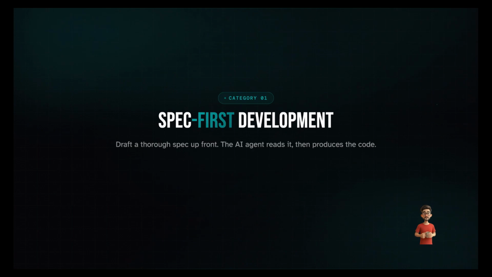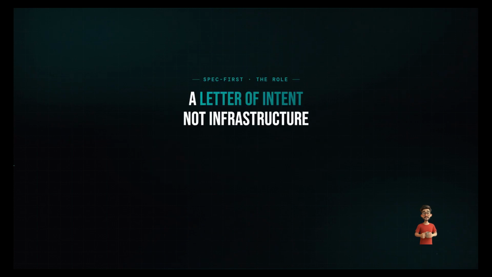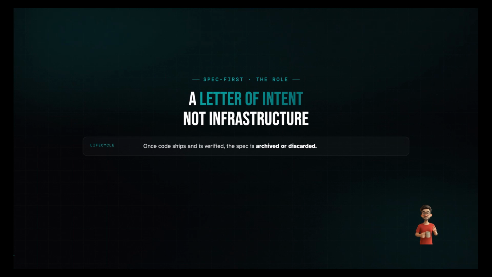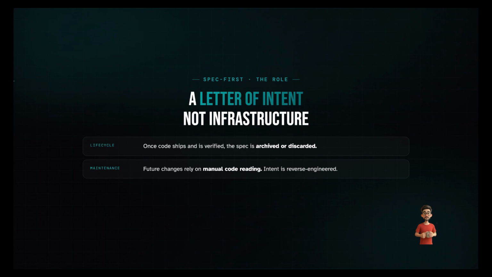Category 1 is Spec-First Development. You draft a thorough specification up front, anything that captures intent. The AI agent reads it, processes it, then produces working code from start to finish. The spec here is treated as a letter of intent. Once the code ships and is verified, the spec is often archived or quietly discarded. Future maintenance falls back to manual code reading. The intent gets reverse engineered.